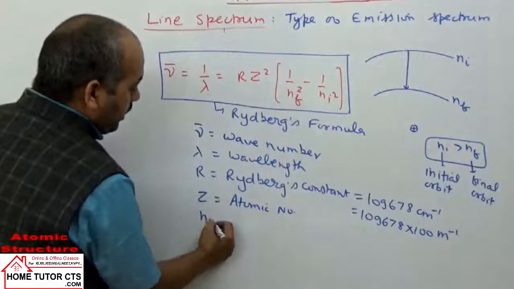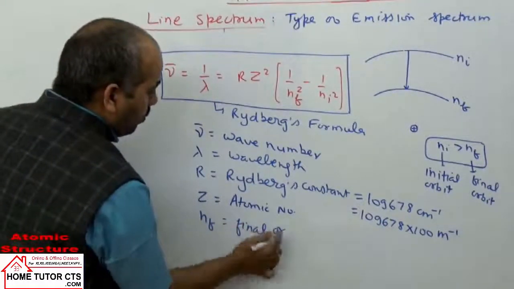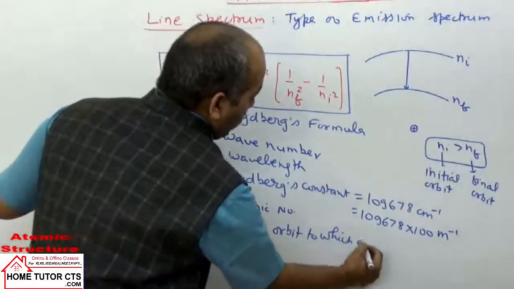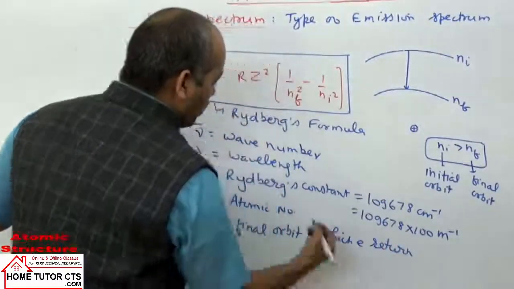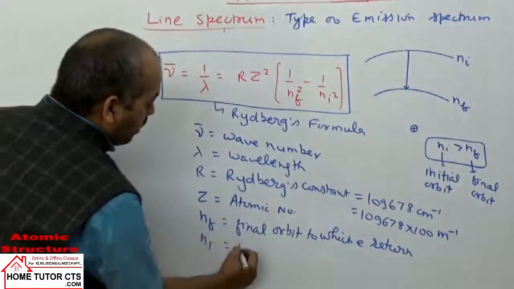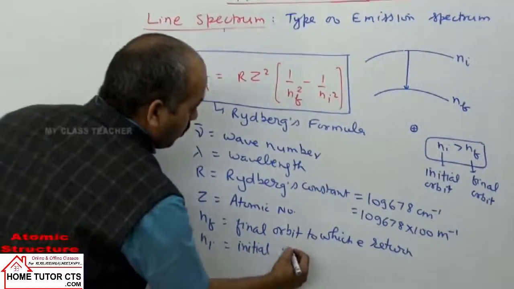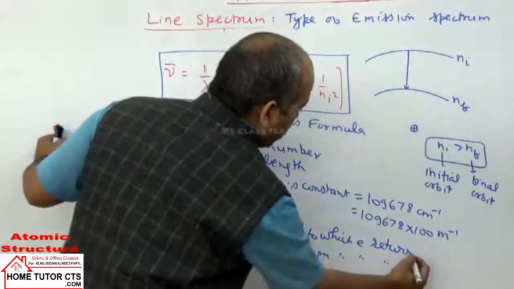Nf is already written here. It is the final orbit to which electron returns or jumps. Ni is the initial orbit from which electron returns.